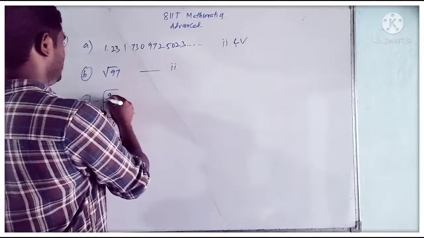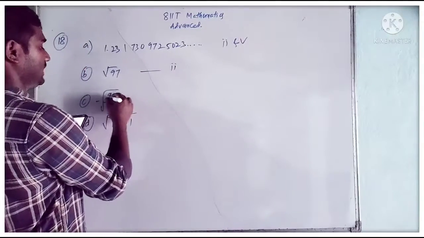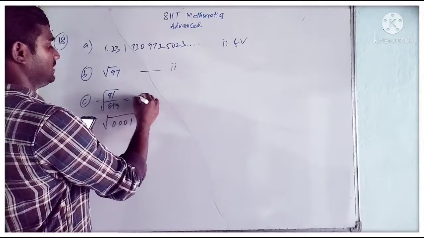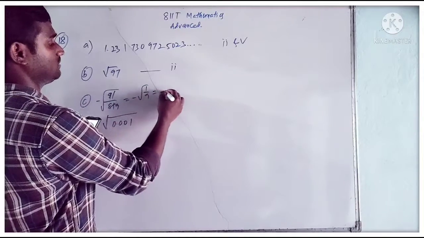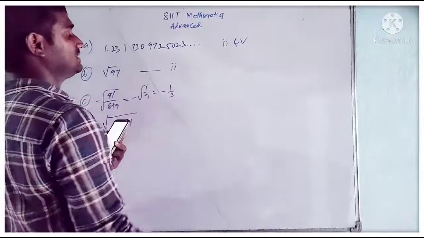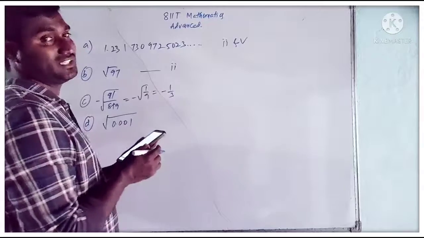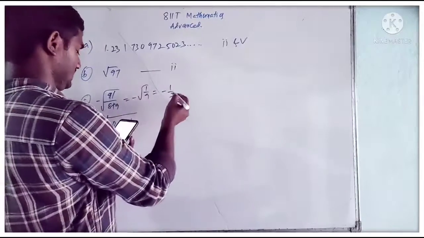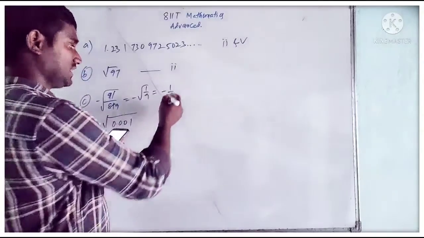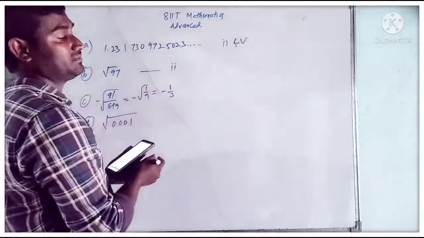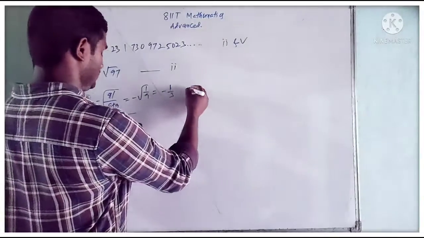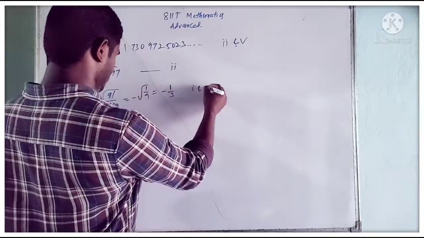Irrational number. And minus 9 by 81: 9 nines are 81, so 1 by 9, so that is minus root 1 by 9, which is equal to minus 1 by 3. Minus 1 by 3 is a rational number. When you write it in decimal expansion, it is non-terminating and repeating, 0.333. So it is the first option and third option.